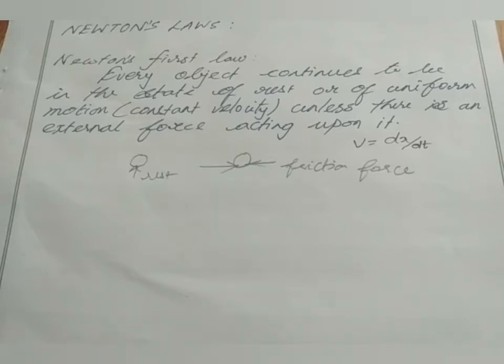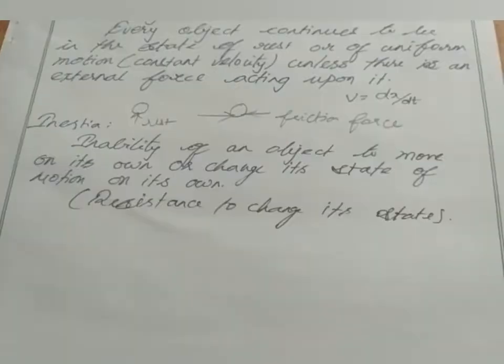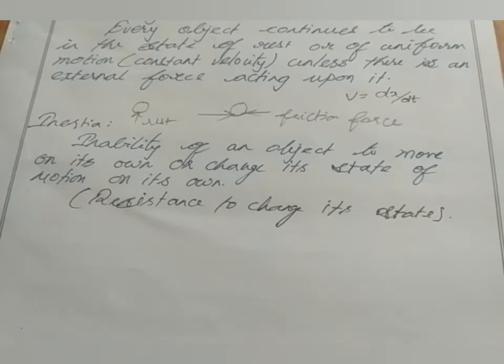From this Newton's first law, we get one more concept, that is inertia. Inertia means the inability of objects to move on their own or change their state of motion. Every object in this universe cannot move on its own, or maintain uniform motion on its own. This property is known as inertia. If you take any object, it cannot move on its own, right?